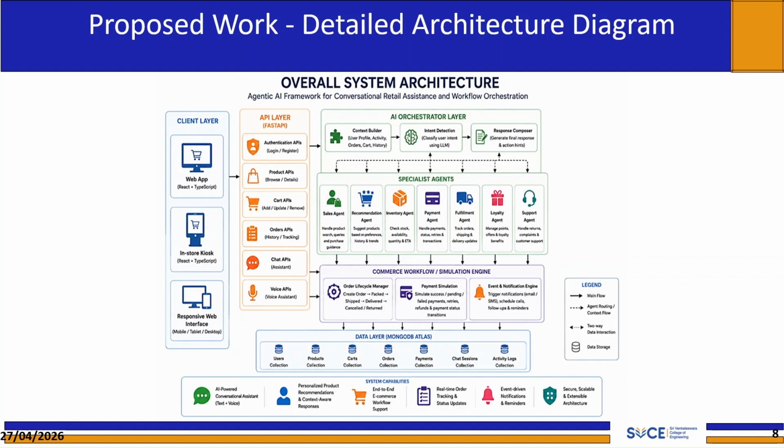These agents interact with the commerce workflow and simulation engine, which manages three critical operations. The order lifecycle manager transitions orders through creation, packaging, shipping, delivery, and return states. The payment simulation module handles success, pending, and failed payment scenarios, including refunds and retries. An event and notification engine triggers email and SMS notifications and schedules follow-up reminders. At the base sits the data layer, MongoDB Atlas, with 7 dedicated collections: users, products, cart, orders, payments, chat sessions, and activity logs. Each layer in the system reads from and writes to the database.